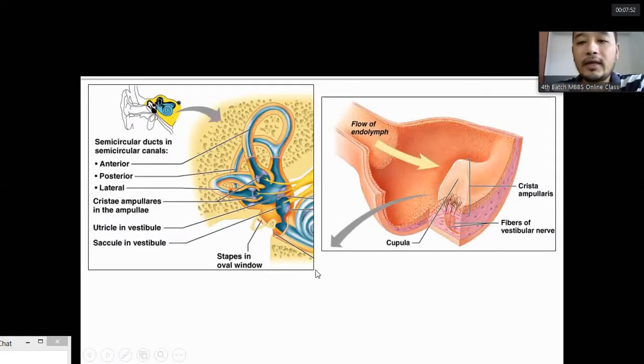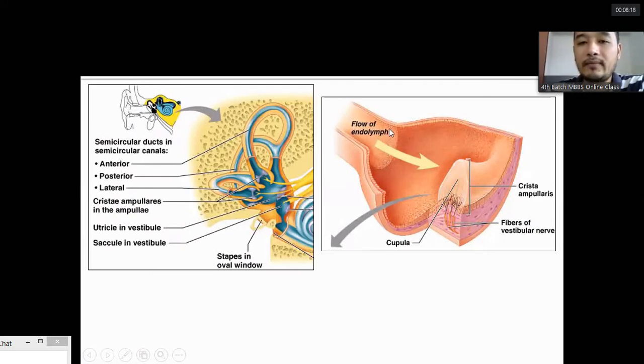Now, crista ampullaris is the sensory organ. It is housed in the dilated part of the semicircular canal. Each semicircular canal is dilated at one end, and this dilated part is called the ampulla, and this crista ampullaris is housed inside the ampulla of the semicircular canal. This whole thing is the crista ampullaris.